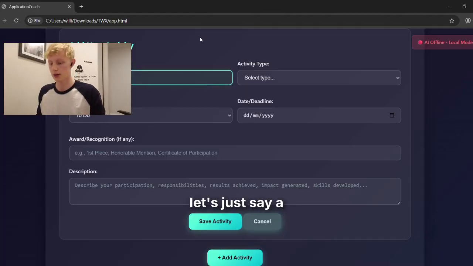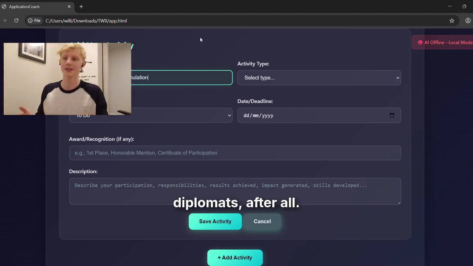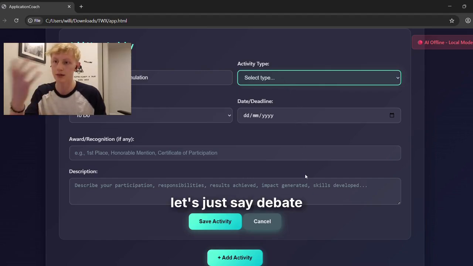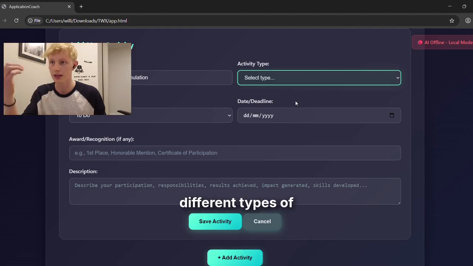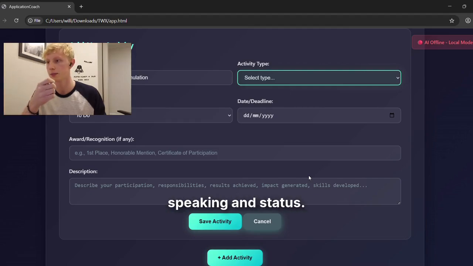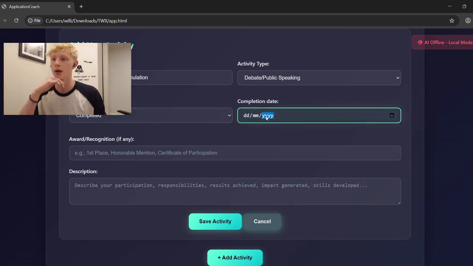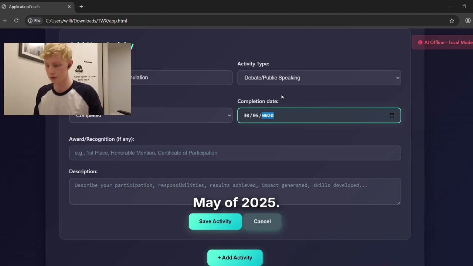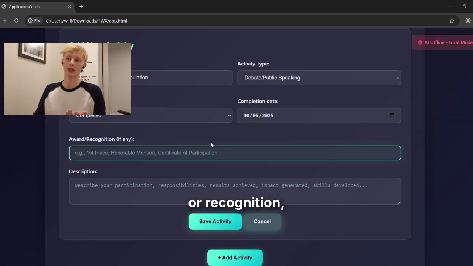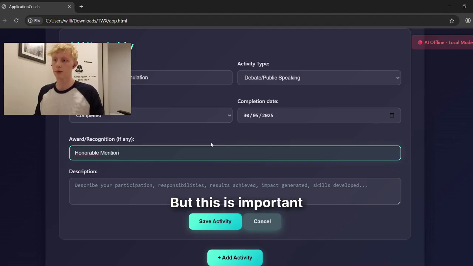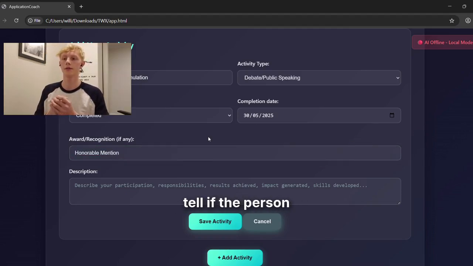For example, let's say a Model United Nations simulation, because we are diplomats after all. In the activity type, let's say debate or public speaking. We have a lot of different types of extracurriculars that a person can choose from. In the status, let's say that it was completed, and we did it on the 30th of May of 2025. And in terms of award or recognition, if there is any, in our case there is one. We got an honorable mention, and this is important for our AI agent so that it's able to tell if the person is doing great, and give tips on how to improve their performance, right?